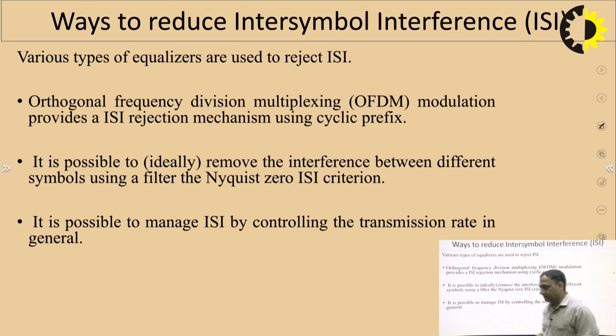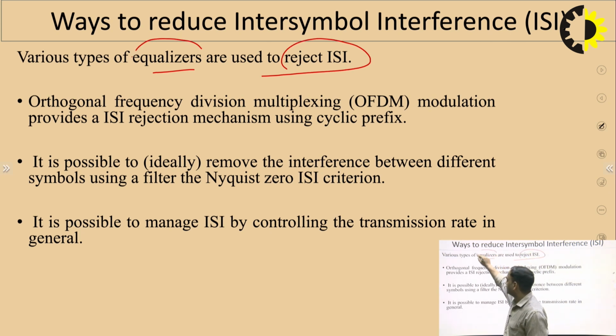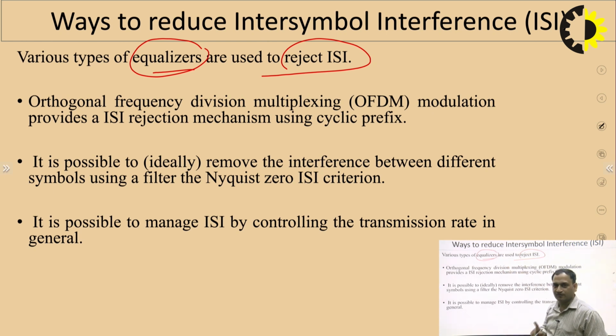So in a wireless communication system, if we talk about the LTE system or 3G, 4G systems, what is the way to reduce the ISI? One of the most important ways is to use equalizers. There are different types of equalizers which are used to reject the ISI. So this is one way to reduce the ISI.